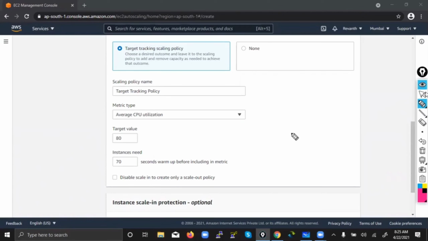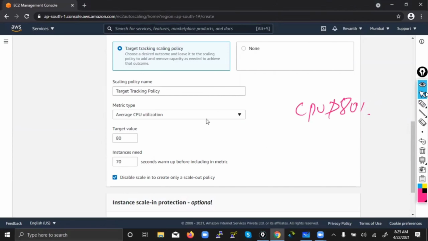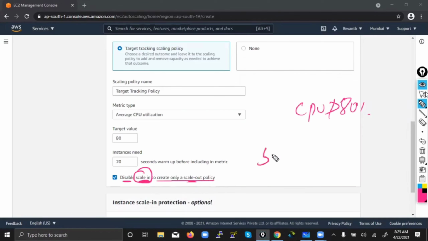So if you don't want auto scaling to automatically remove the machine whenever the CPU is not more than 80%, then you select this option. If you study that option, you will understand automatically. Notice this: what you are disabling in the scale in is to create only a scale out policy. What are these words, guys? Scale in and scale out, what do they mean?